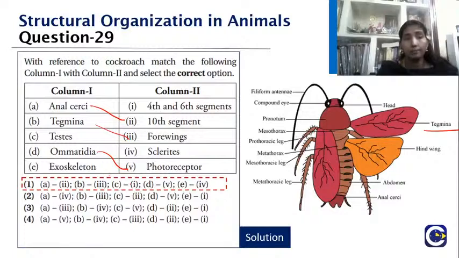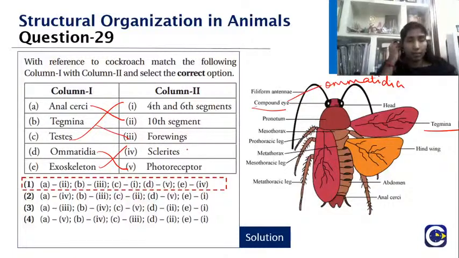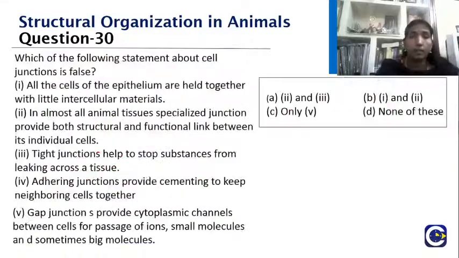What about the testis? It is in the 4th and 6th segment. Very good. What about the ommatidia? The compound eye, and under that we have the ommatidia, with those photoreceptors. And what about the exoskeleton? The body is divided into many sclerites. Excellent, children. You have given the right answer. I could see you all giving the right answer. Excellent. Coming to the last question.